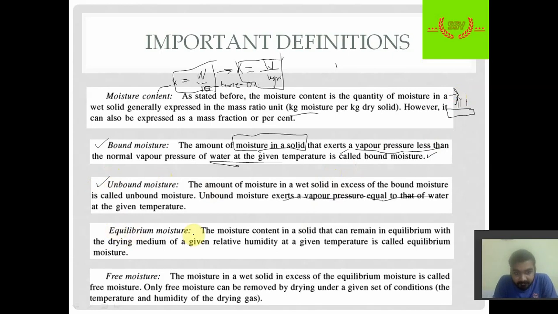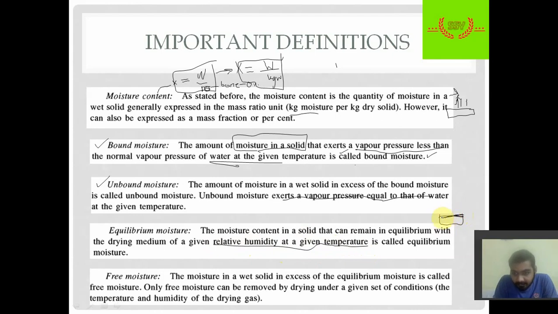We have the third term, the equilibrium moisture. It is the moisture content in a solid that can remain in equilibrium with the drying medium of a given relative humidity at a given temperature. Humidity is a different topic, we will discuss it in subsequent lectures. In equilibrium there is no transfer of moisture, so the moisture remains at the surface.